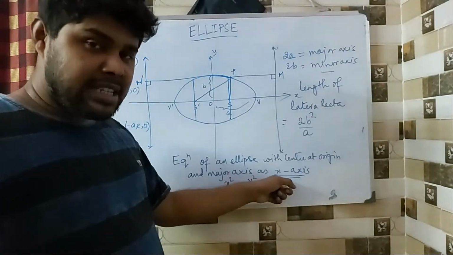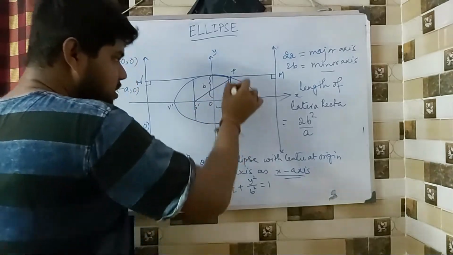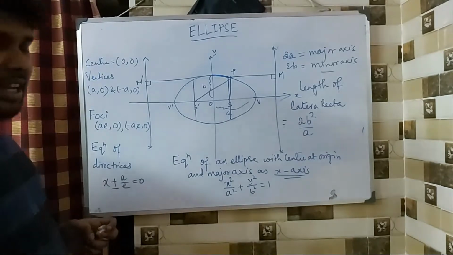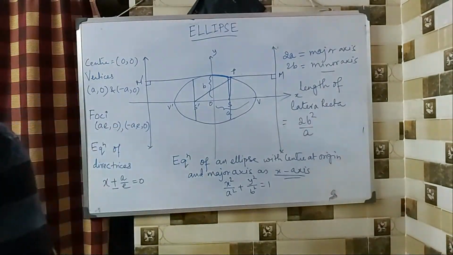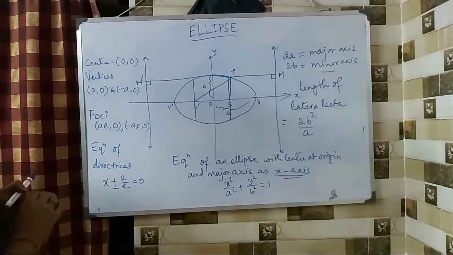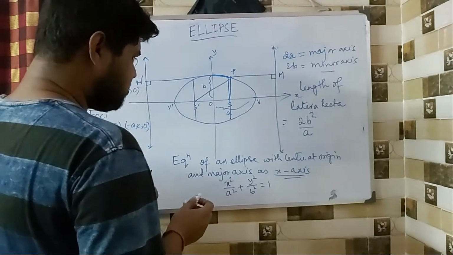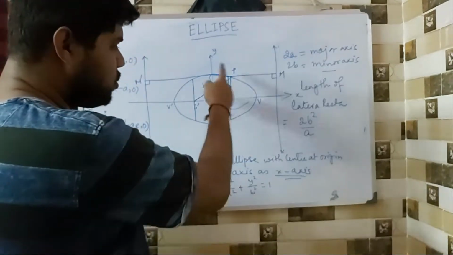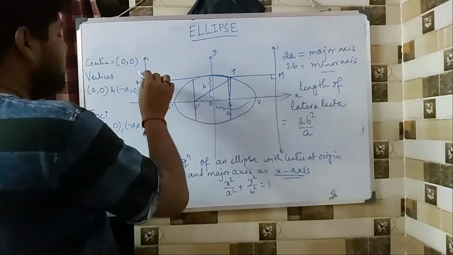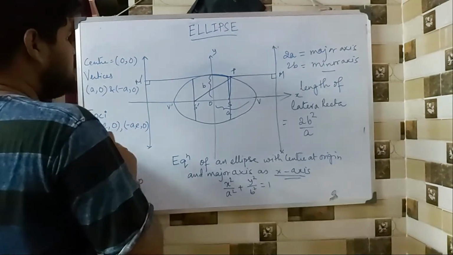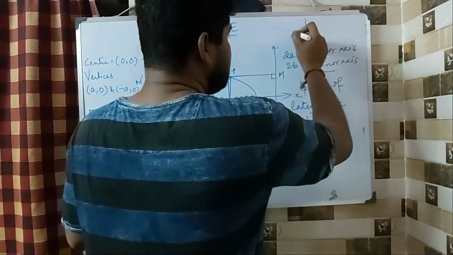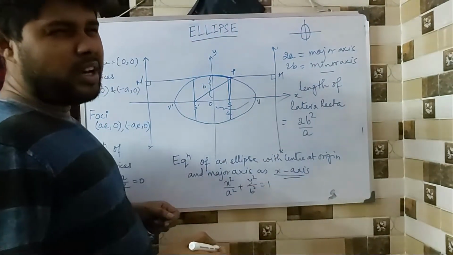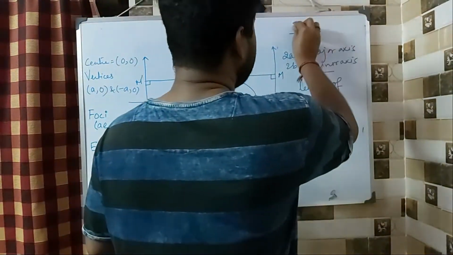Now the same thing is going to be turned upside down. If I take y-axis as the major axis, the shape will become something like this. So what will happen? Everything is going to go on the other side. So I am just going to give you the equation. I am not going to draw it anyway, because drawing this ellipse in itself took me very hard, I'm not good with drawing. So just to give you the picture, it looks something like this, so you can understand how it is going to be.